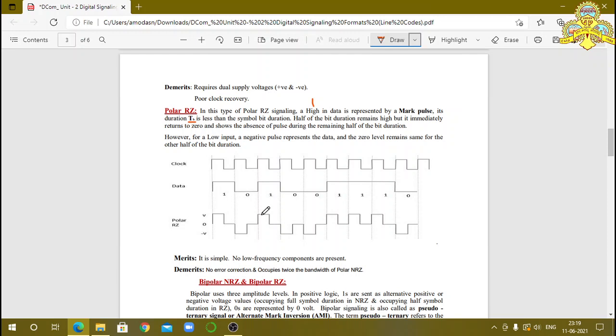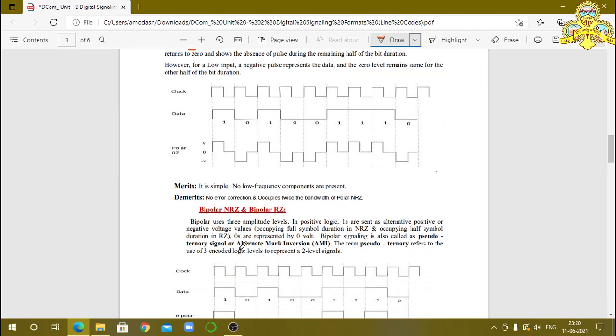Like this it changes its position, but after a certain time interval, usually half of the bit duration, it comes back to the 0 level. So it is called return to 0. 1 is indicated by positive voltage, 0 by negative voltage, but it comes back to 0, so it is called polar return to 0.